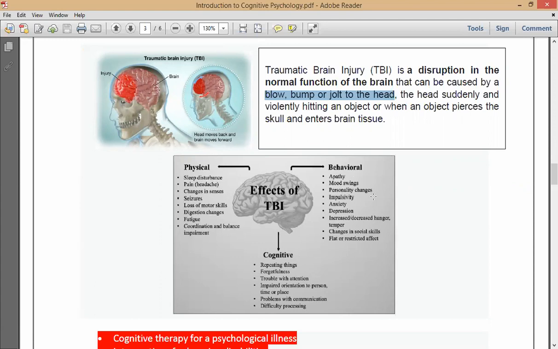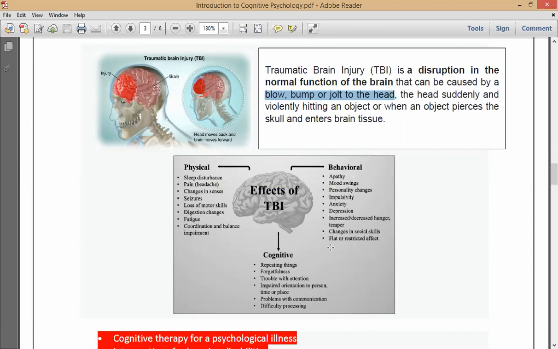Next one, behavioral, right? Behavioral means you will be depressed, and you will have a hot temper. That means you will get angry very fast. Anxiety, right? And changes in social skills. That means your behavior with others might change. Okay, so these are the effects of TBI.